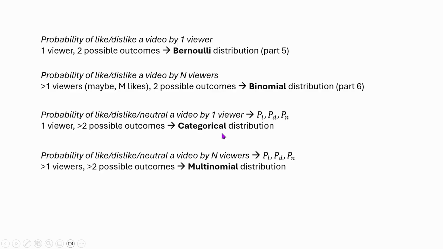The most generalized version that we are going to discuss today is the multinomial distribution. Here you can have more than two possible outcomes, which is like, dislike, or neutral, and the number of viewers can be more than one. That means it is n viewers. So it is a generalized version of all these three cases. That means greater than one viewer and greater than two possible outcomes. This is called the multinomial distribution. I hope that this is clear so far.